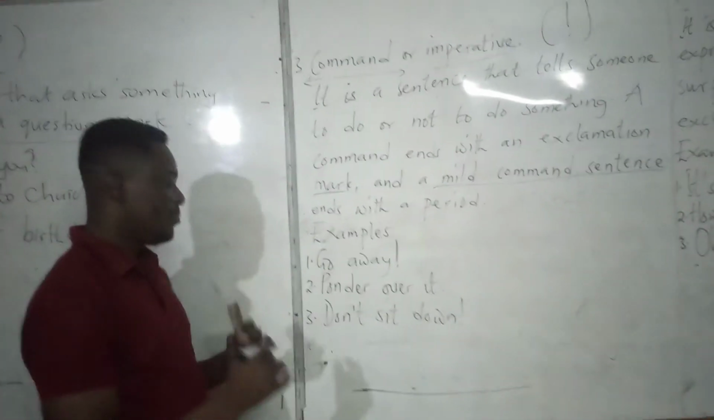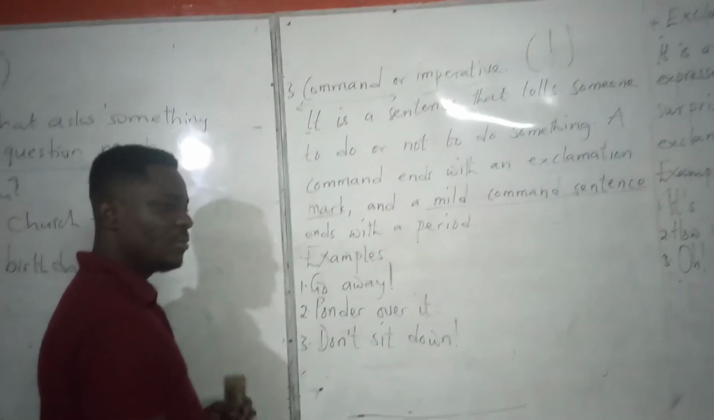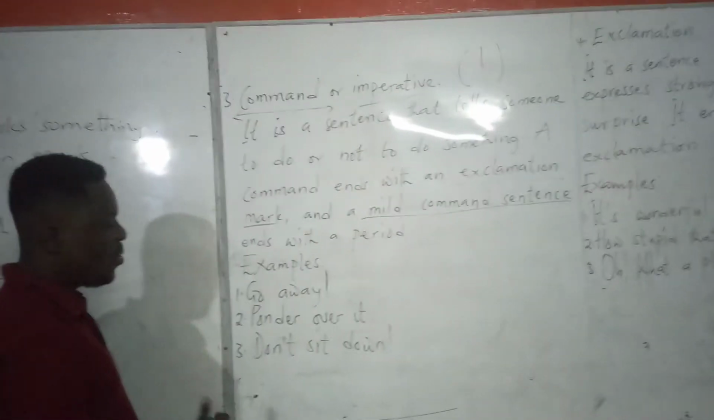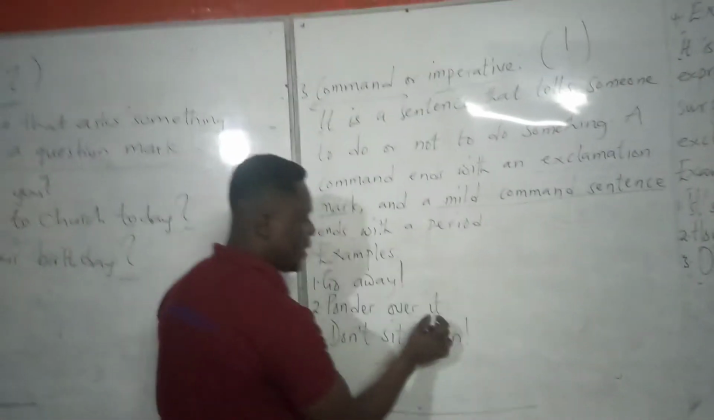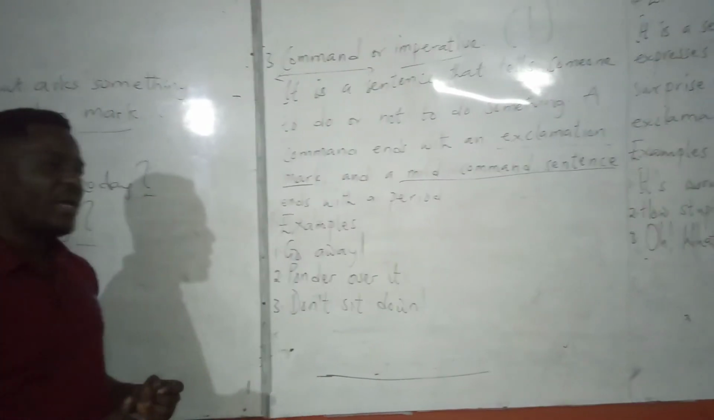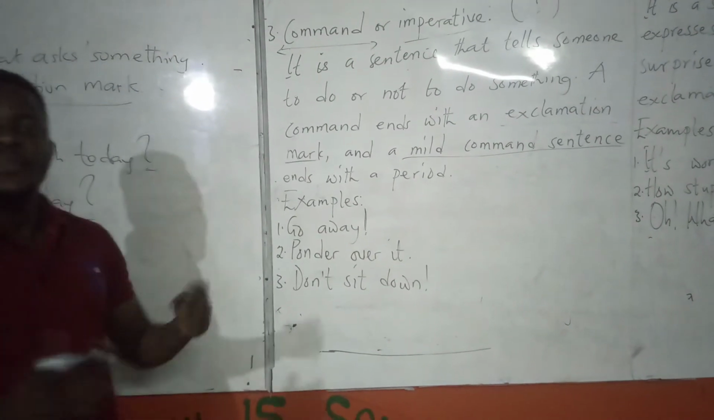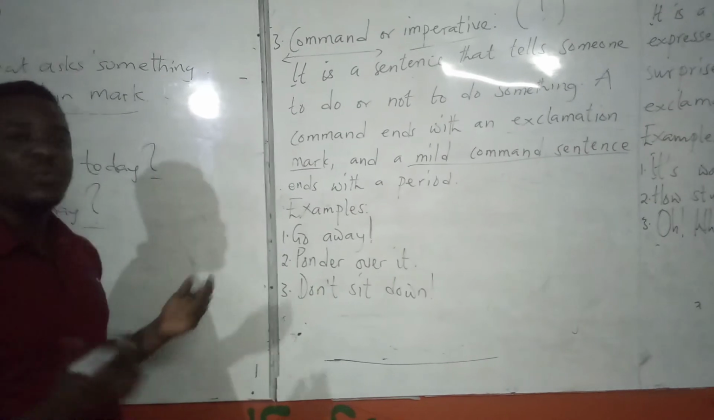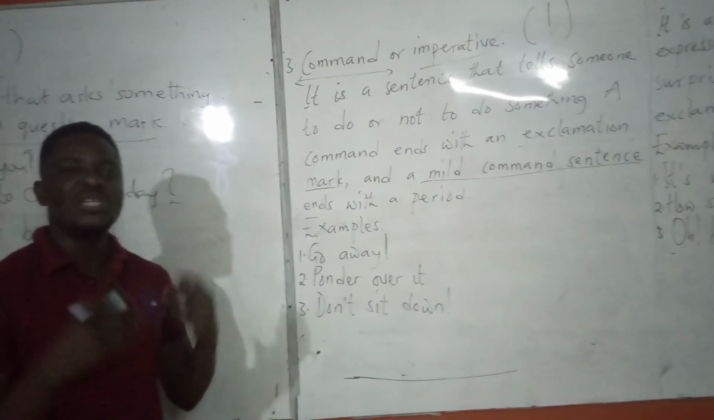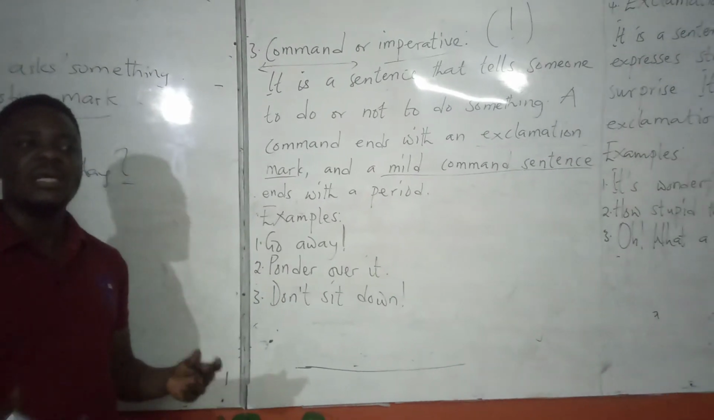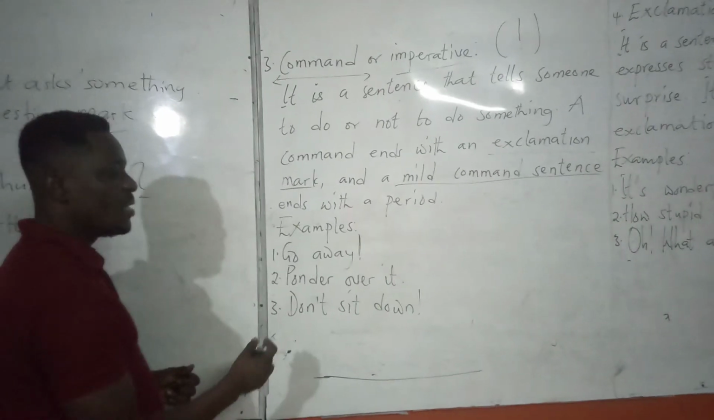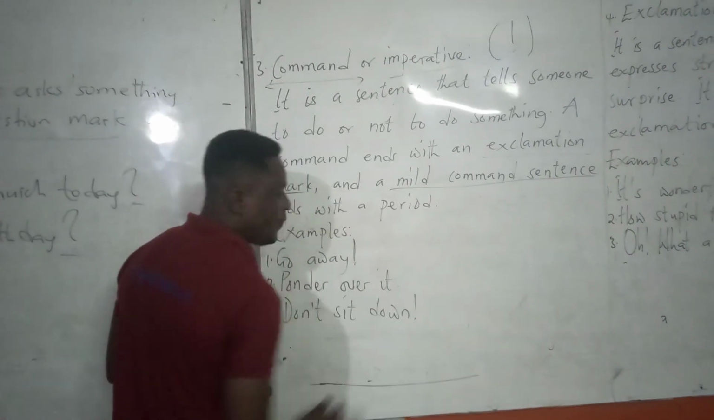The next one is: ponder over it. You see, ponder over it is a command, it's imperative. However, it is not that strong, so you are permitted to use a full stop. You don't shout and tell somebody, ponder over it. Just say, ponder over it. It's a command you are giving to the person, so this one you can use with a full stop.